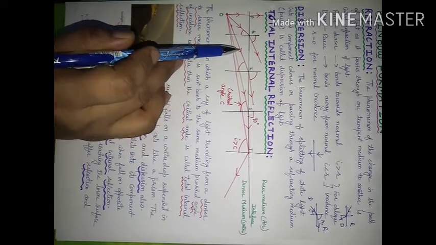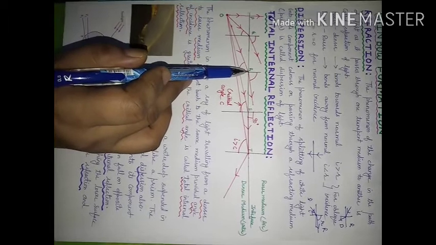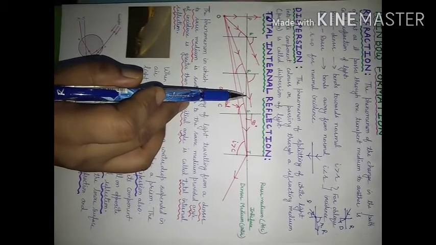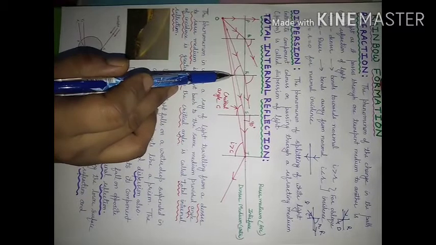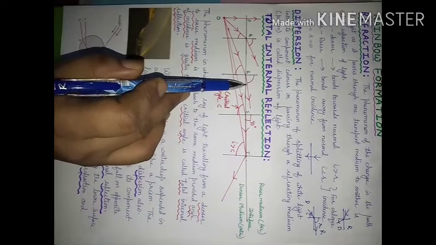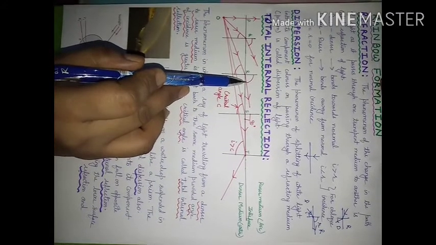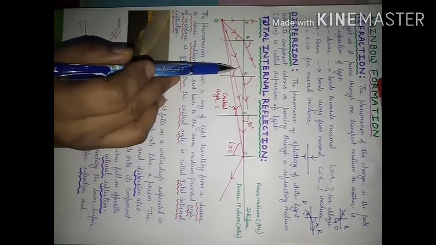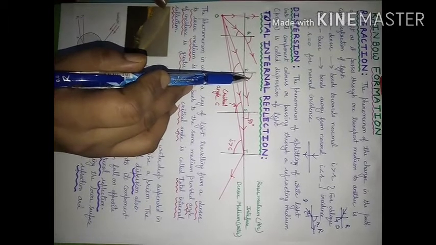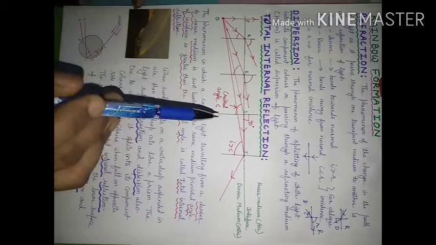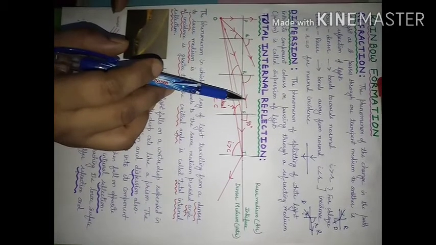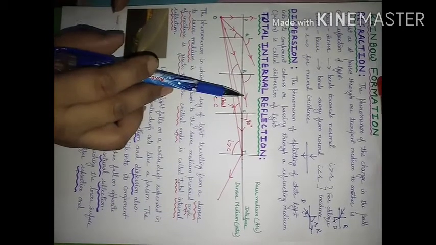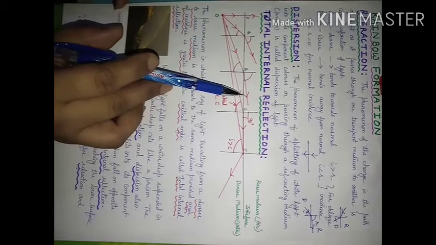Now, with this ray of light falling at point R, this will be refracted ray. Angle of incidence is increasing, angle of refraction is also increasing. So as I will consider increment in angle of incidence, angle of refraction is also increasing, and this ray of light is moving more away from this normal. It means it is moving towards the interface.